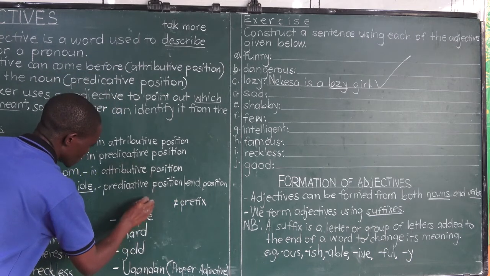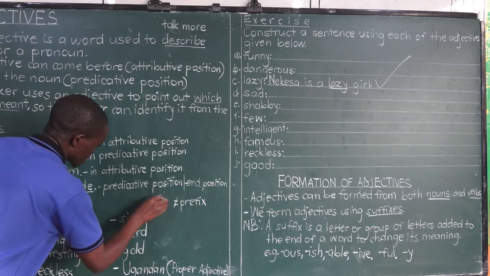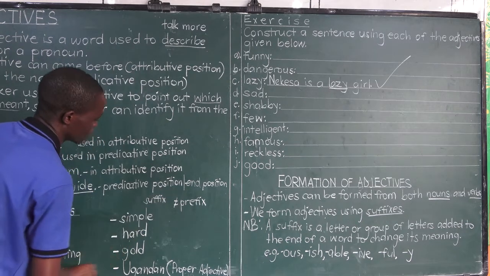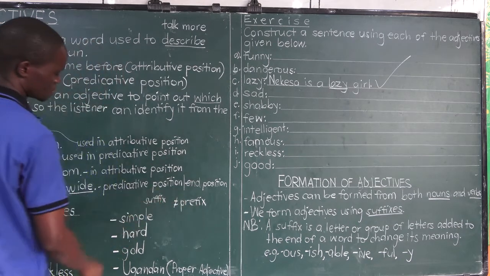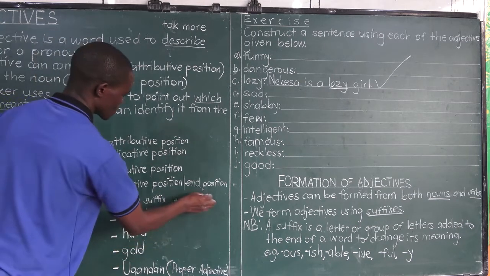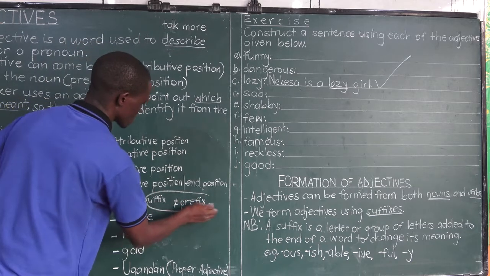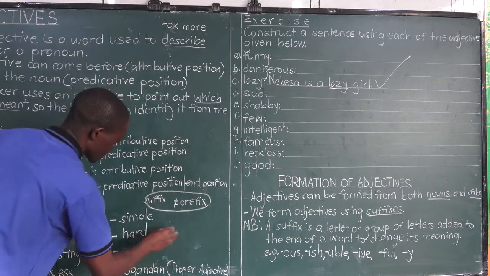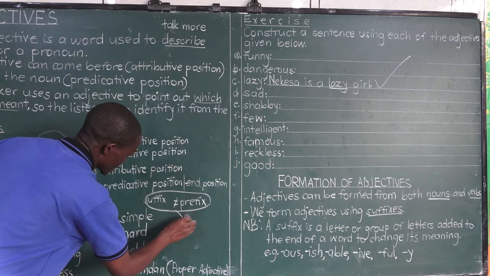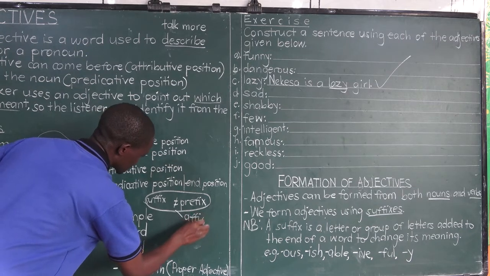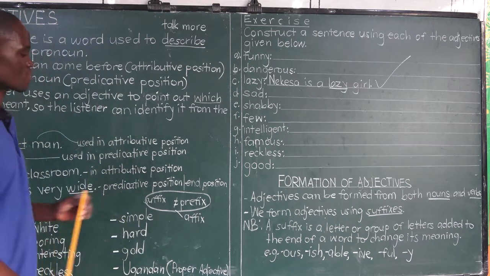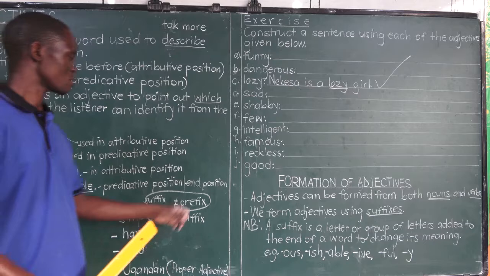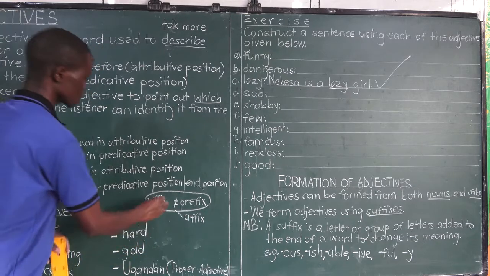Prefix is the opposite of suffix. So this and this are sisters or brothers. They are born to the same father, maybe the same mother, and that mother is an affix. Try looking up the word affix, the word prefix, and the word suffix.